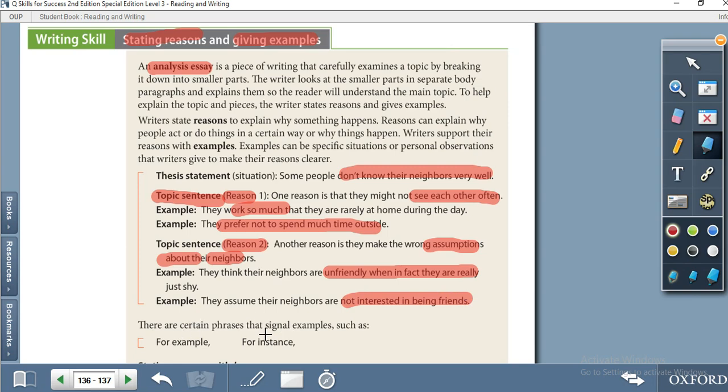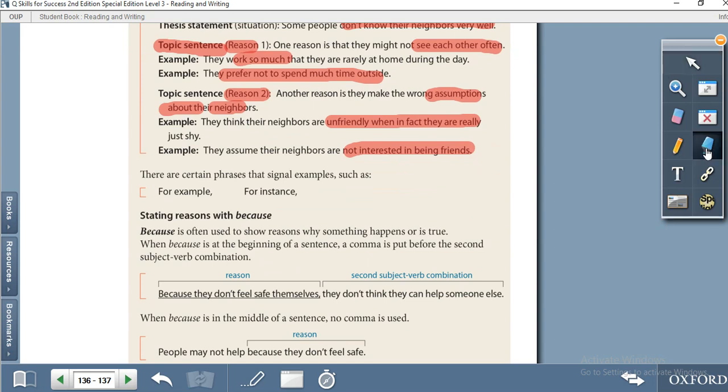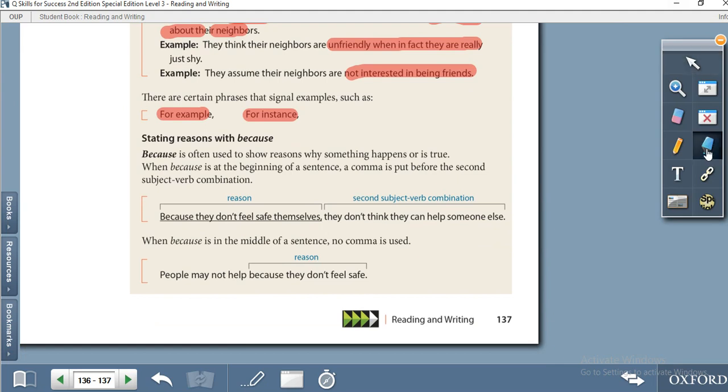There are certain phrases that signal the example. If you want to give an example, we use words like for example, for instance. Also we can say such as, and different things. When we give a reason, we use the word because. Because is often used to show the reason. I cannot help you because I'm also busy. Someone can say because they don't feel safe themselves. They don't think they can help someone else.